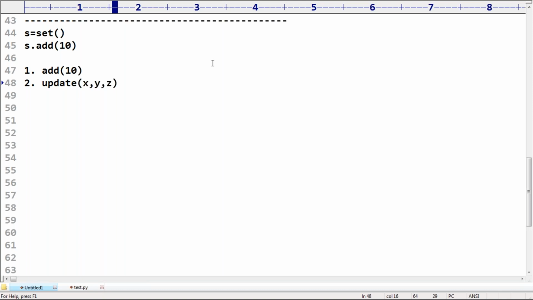What is the difference between the add method and the update method? Sir, very simple. The add method is always going to take only one element to add. But here, the update method is going to add multiple elements. Can you please tell, these x, y, z, are these values or not? Is it meaningful or not? 10, 20, 30. Is it meaningful or not?